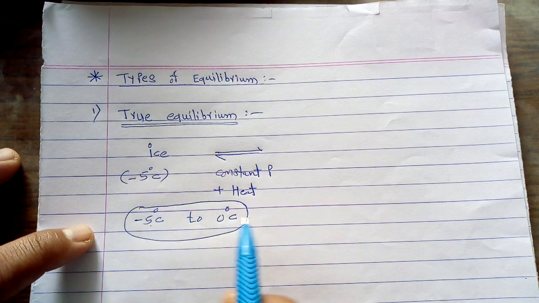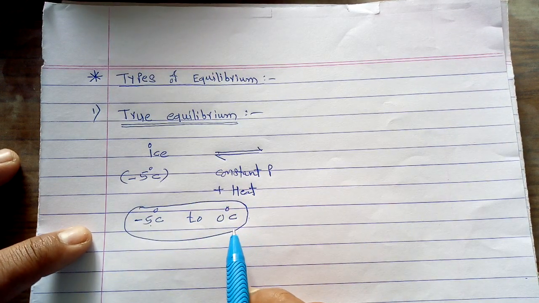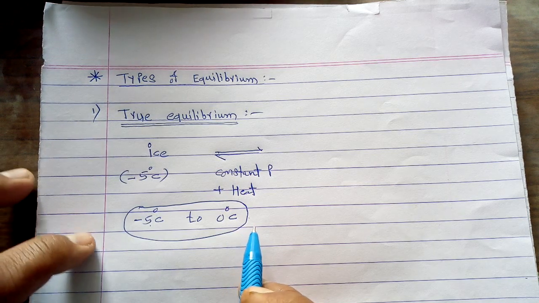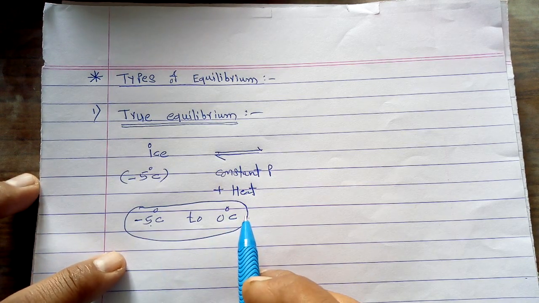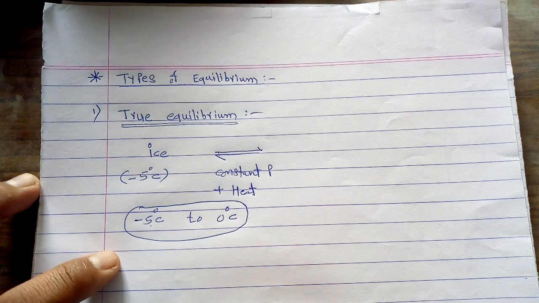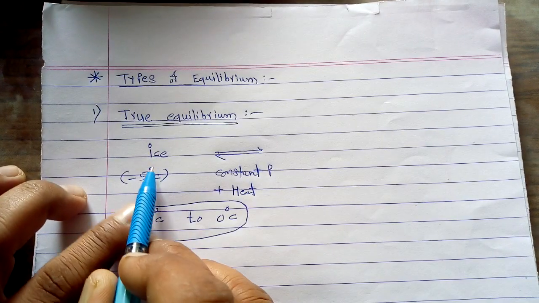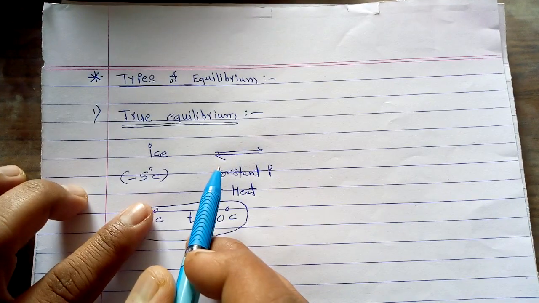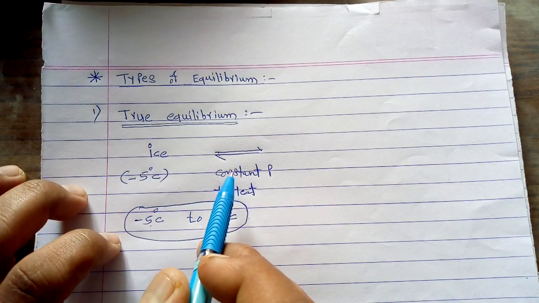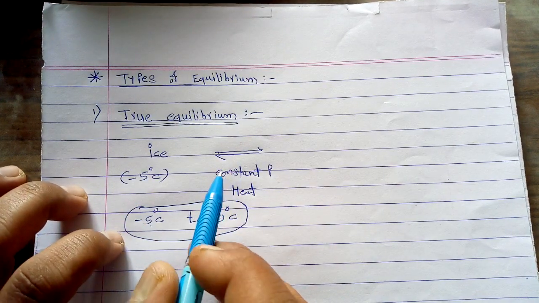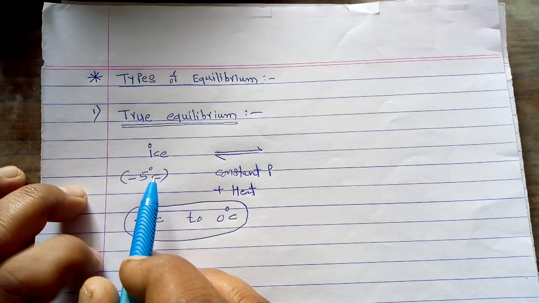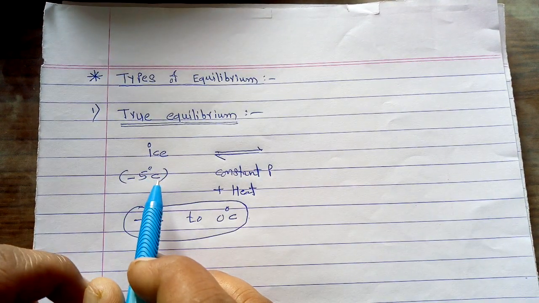Now when the temperature reaches 0 degree centigrade, at this temperature the process of melting takes place. That is the process of conversion of ice into water, and that's why we say it is a melting phenomenon.